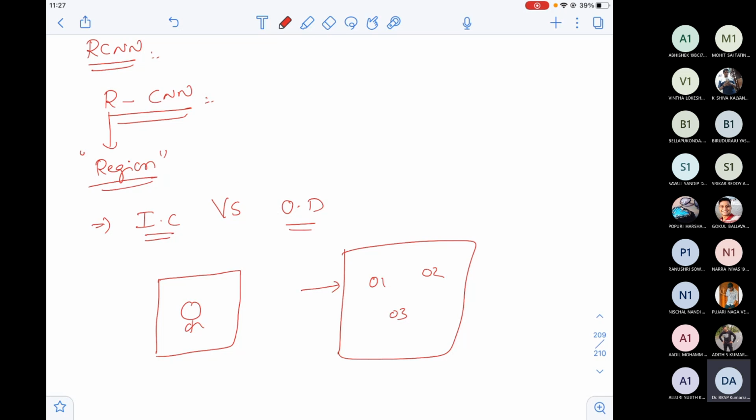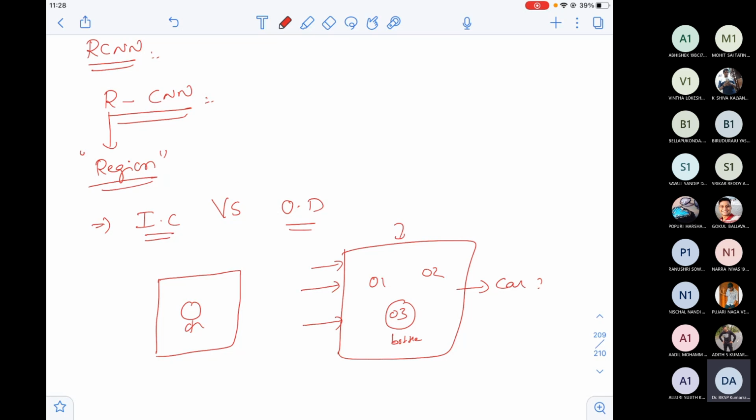Then you need to pass the entire image and check for car, yes or no. If I also want to know whether some bottle exists, then I have to send the same image again to another CNN, and again to another CNN. So it will be very time consuming. We don't want that.